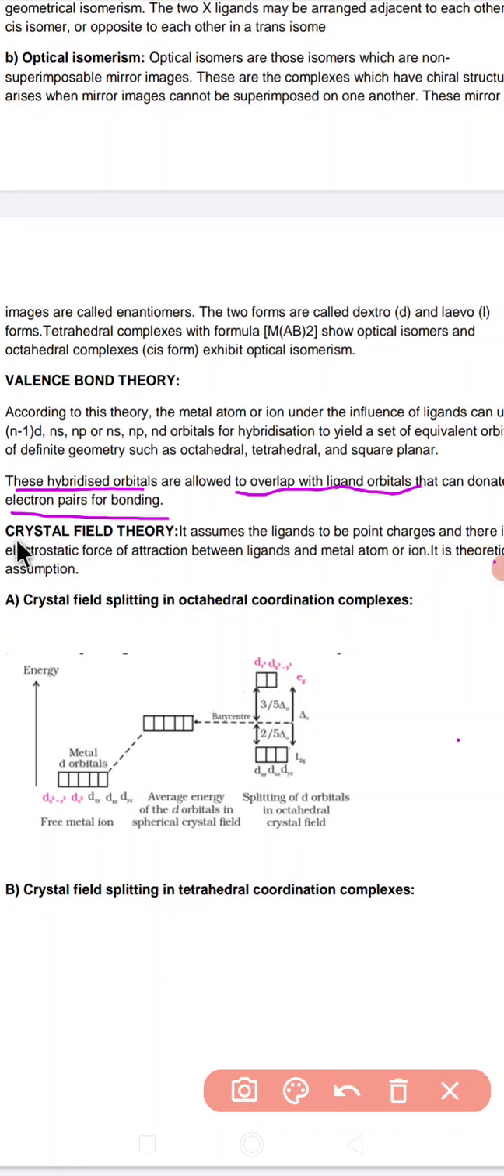So the next theory we have is the crystal field theory. Now what is the crystal field theory? In the crystal field theory, it assumes that ligands are point charges. According to this theory, ligands are just like point charges, and as they have this type of point charges, there is a certain electrostatic force of attraction between the ligands and the metal ions.